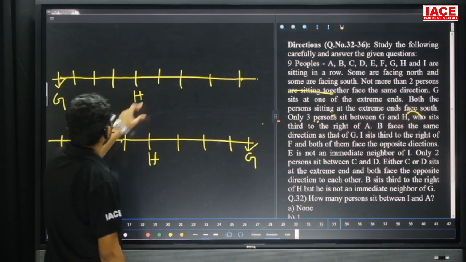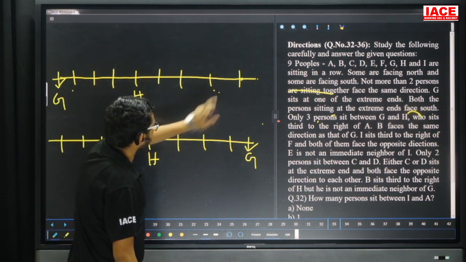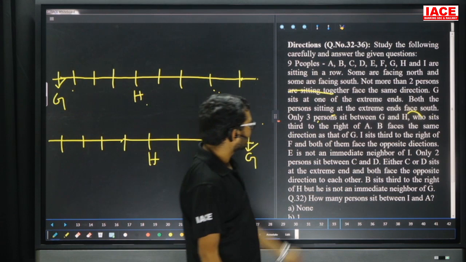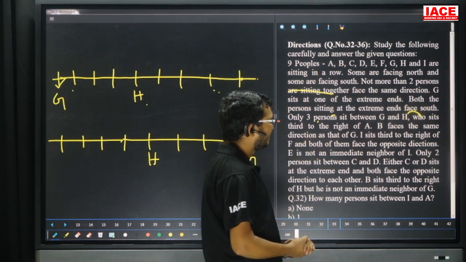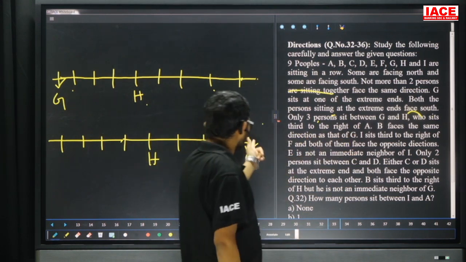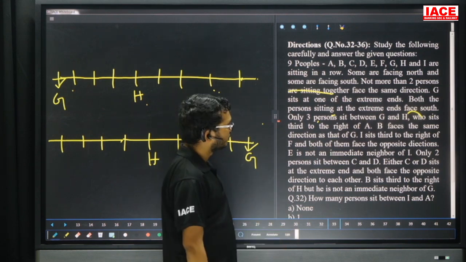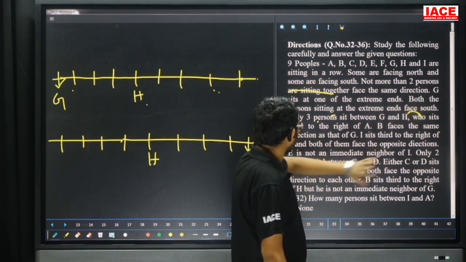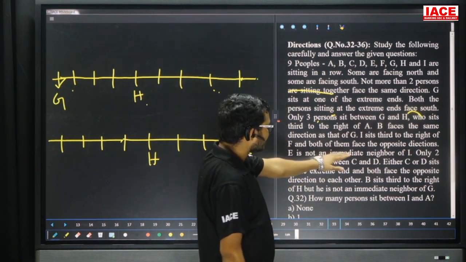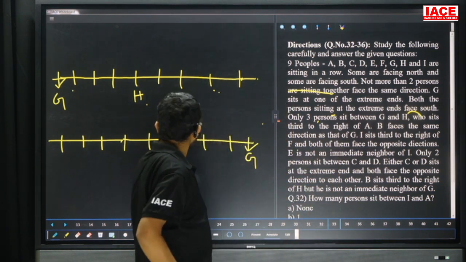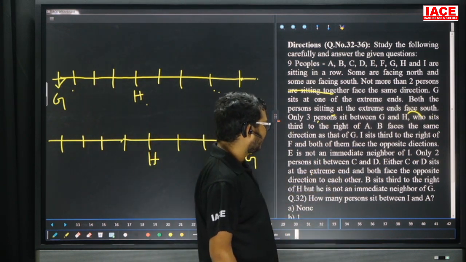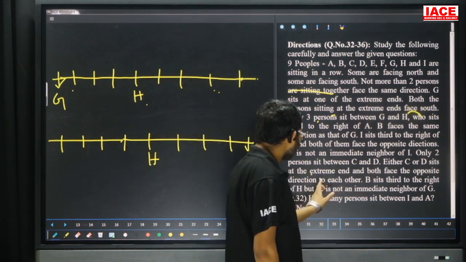Next, H is 3rd to the right of A, which means for A there is a chance here, and for A here also. So for A there are two possibilities. Next point. B faces the same direction as G. That means B is facing south, because G is facing south, so B is also facing south. Next, I is 3rd to the right of F and both of them are facing opposite directions. E is not an immediate neighbor of I. Next, only two persons sit between C and D. If C or D sits at an extreme end, both face opposite directions to each other.